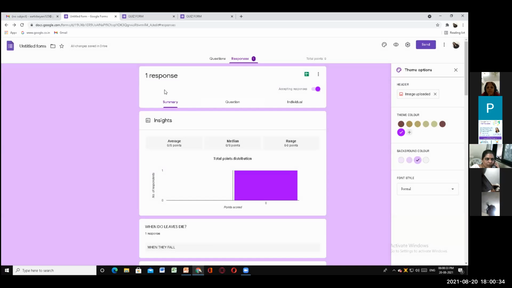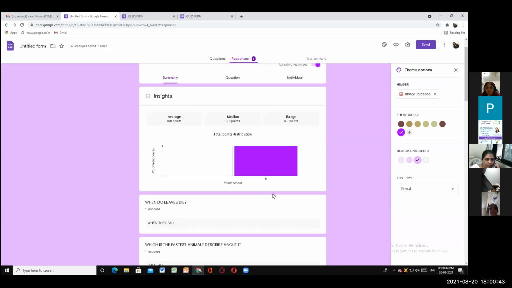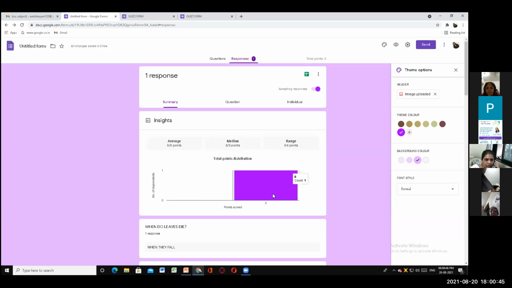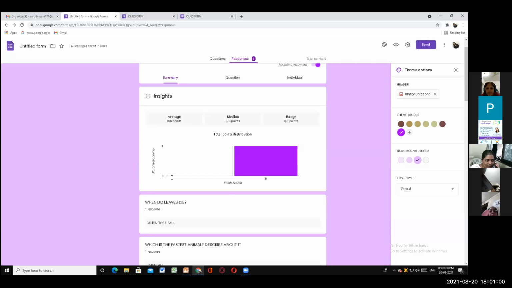Since I told you about the summary, you can see the total count of submissions of the forms in a graph way, in a points way. Here you will get the graph. The insights will appear like this. Next, if you want to go to question.